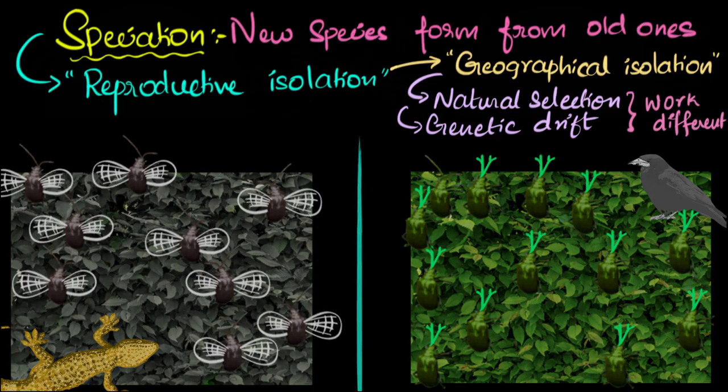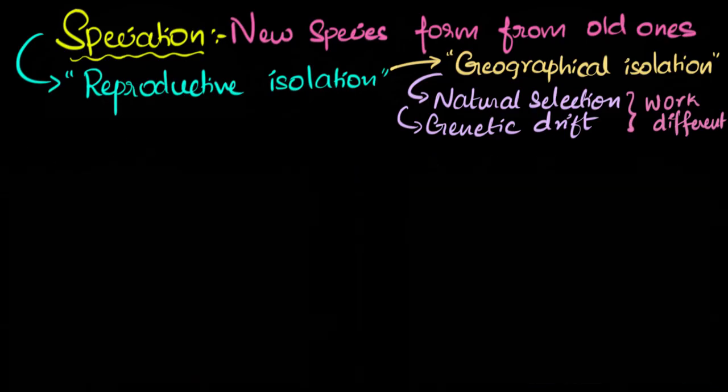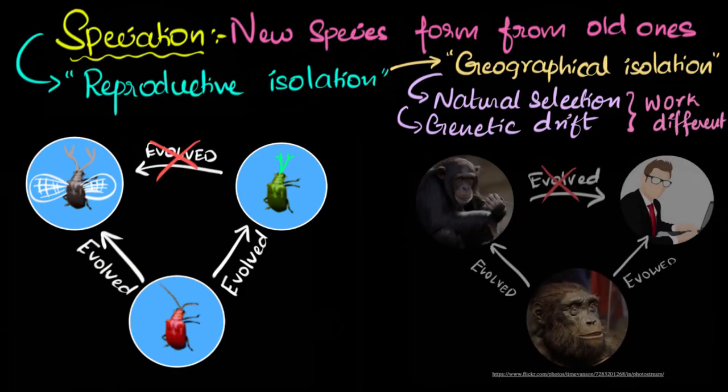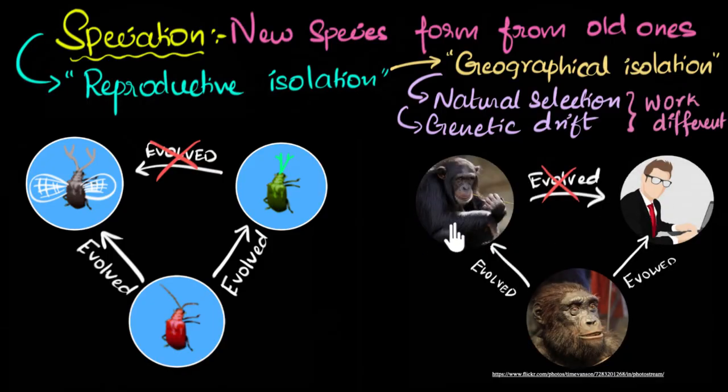And so we can put all of this together and we can now say that these two species of beetles evolved from one common ancestor, the red beetles, right? And I'm pretty sure you will now agree that it's wrong to say this evolved from this or this evolved from this. That's not the right way to say that, right? Both of these evolved from one particular species. In a similar manner, humans and apes evolved from one ancestral species.